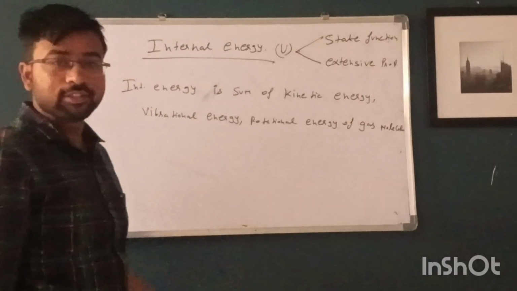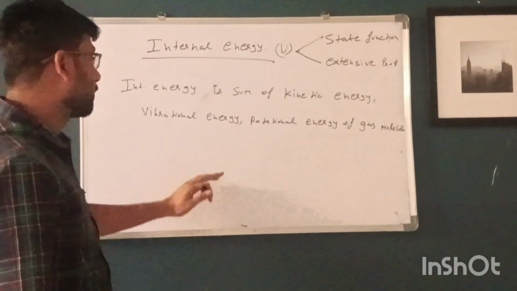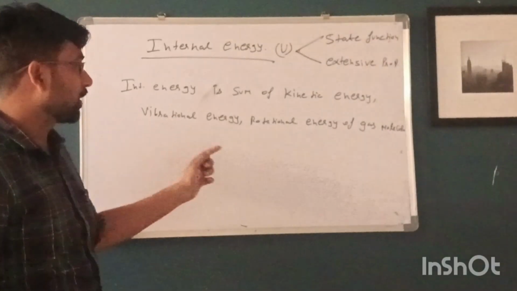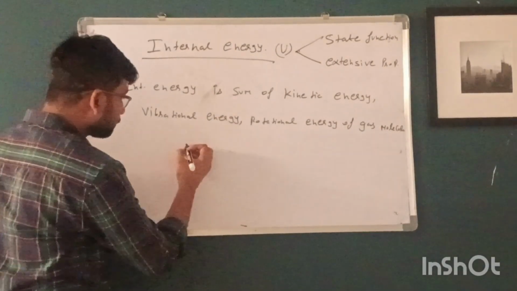So internal energy is the sum of all the microscopic forms of energy. Suppose kinetic energy, vibration energy, and rotational energy of the gas molecules. And